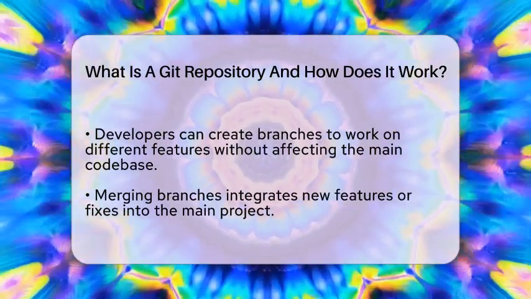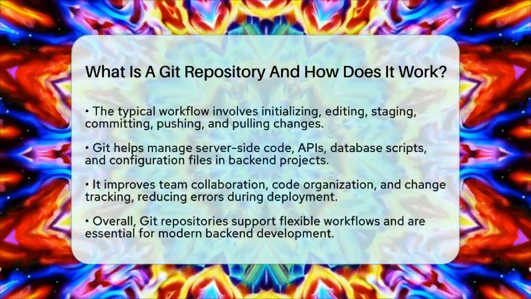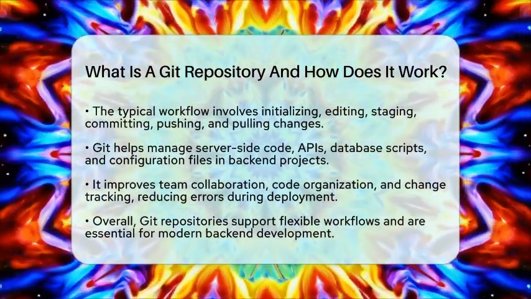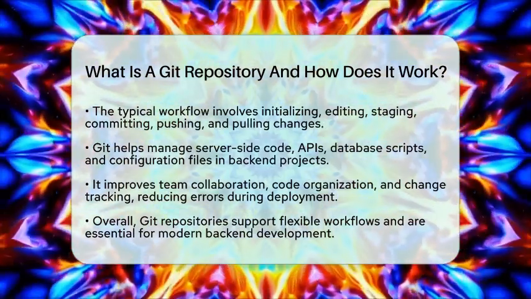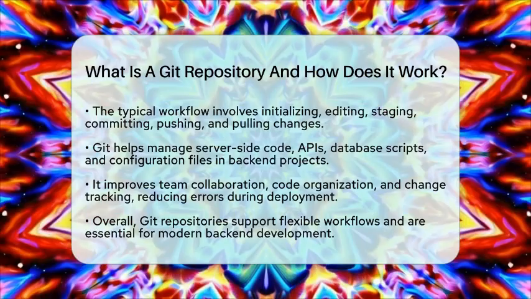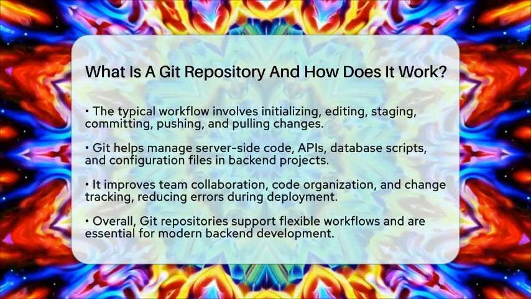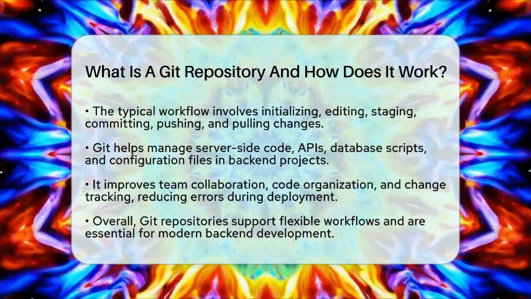In backend development, Git repositories are essential for managing server-side code, APIs, database scripts, and configuration files. They help teams work together smoothly, track every update, and keep the project organized. Using Git makes it easy to see what changed, when it changed, and who made the change. This transparency helps prevent errors and makes deploying updates safer.